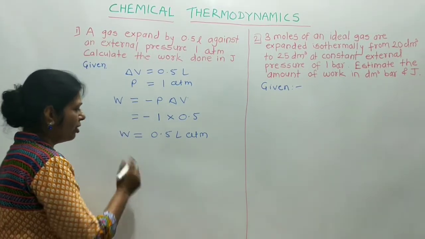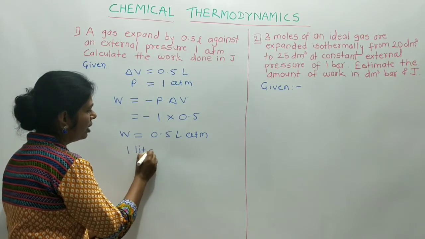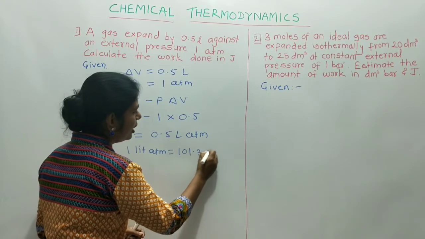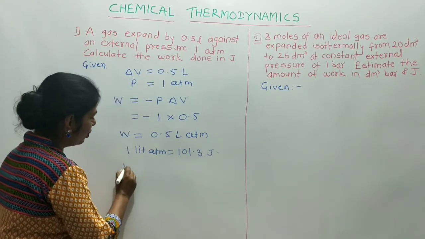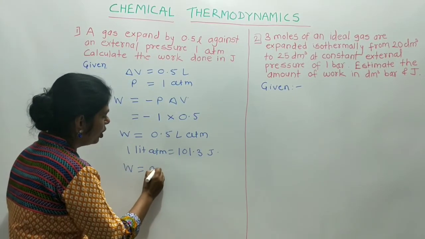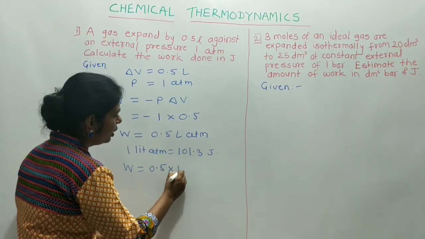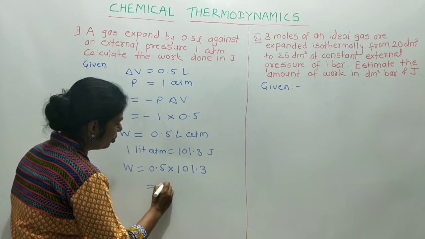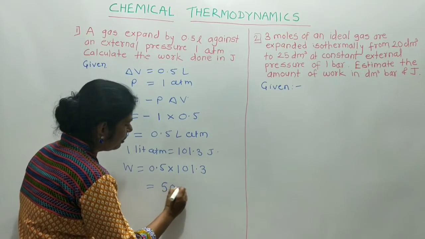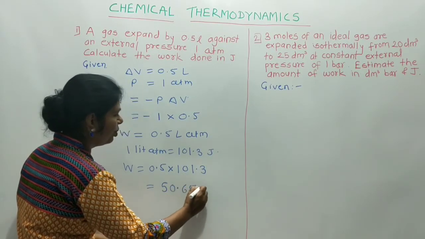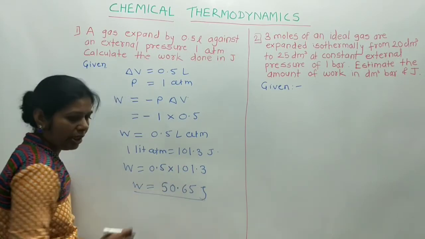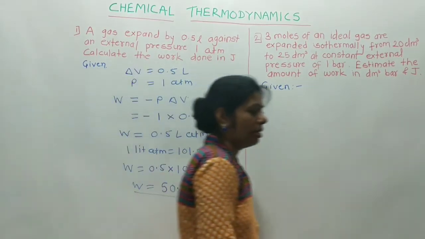And we know that 1 liter atmosphere is equal to 101.3 joule, and therefore W is equal to 0.5 into 101.3, which is equal to nearly 50.65 joule. And in this way we calculate the work done in joule.